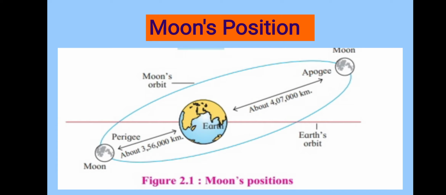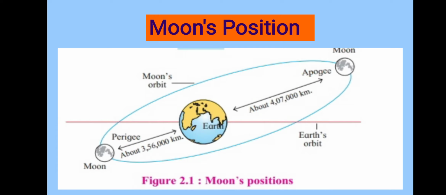Now learn the second one, apogee. In this position, moon is far away from the earth. See in this figure 2.1 on page number 3. Distance between earth and moon is longer compared to the other side. It is known as the apogee position. In apogee position, moon is at the farthest distance from the earth. Okay. There are two positions, first one apogee and the second one perigee.